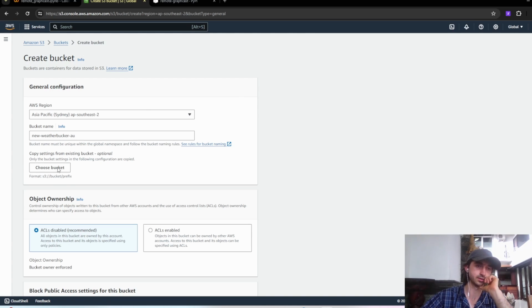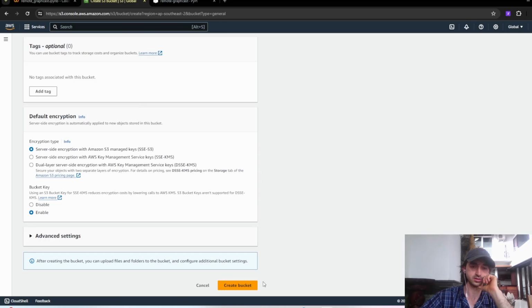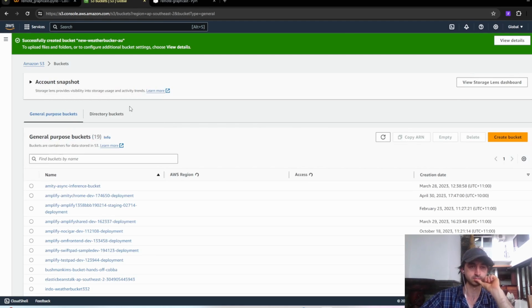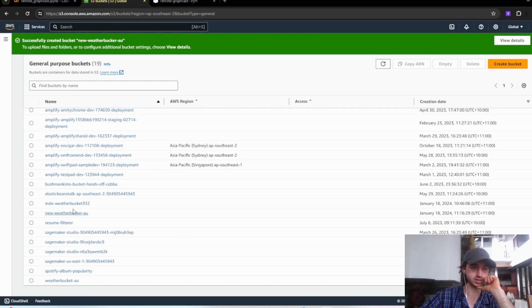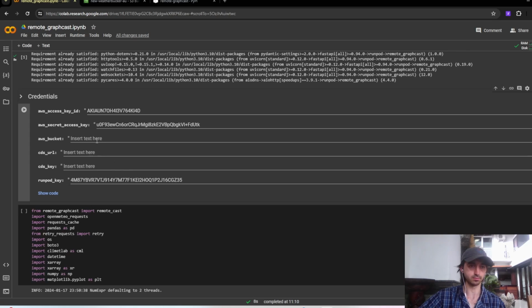Just to show you the kind of settings you need, you can leave everything as default, create the bucket, and it'll just work, which is nice. Great, it exists, new weather bucket AU. Then all you need to do is copy the name of that bucket and log it here. Okay, so now I'm going to put the CDS URL and key in here, and then I'll meet you after the cut.